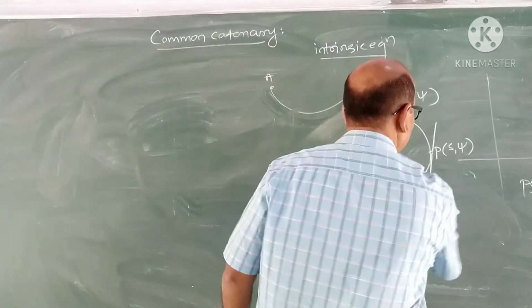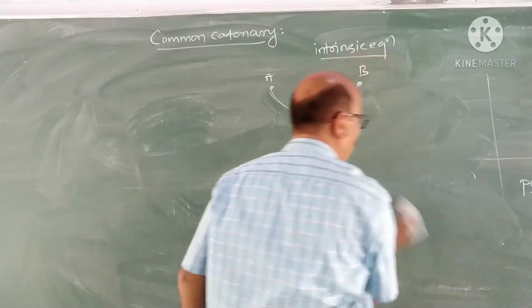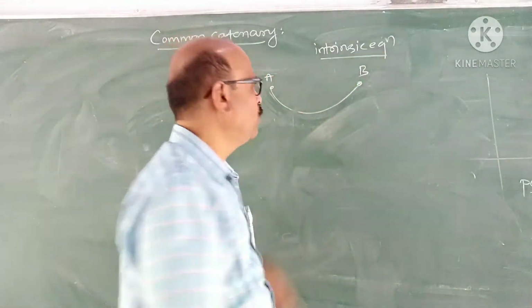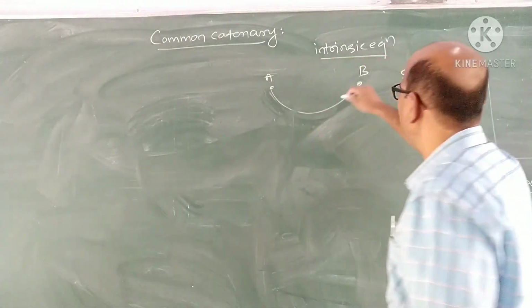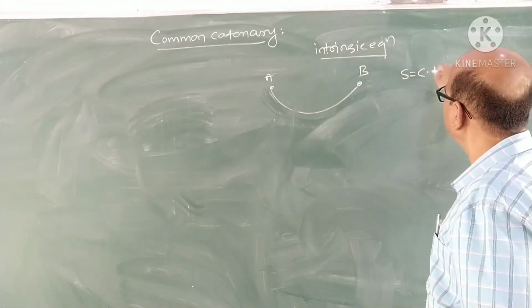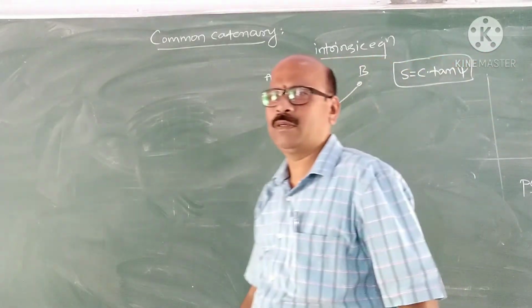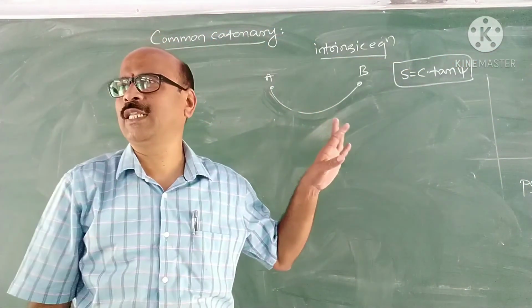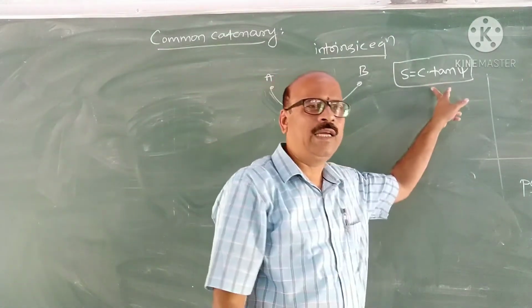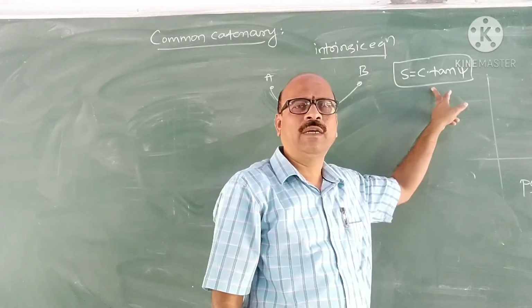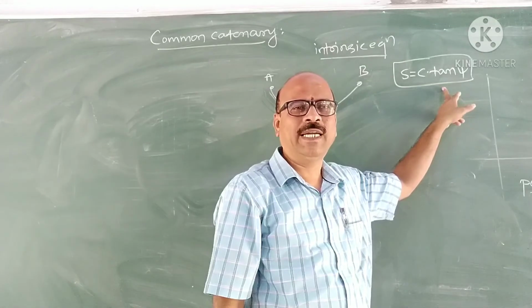Now we derive the intrinsic equation for this catenary, and we prove that the intrinsic equation of the catenary is s equal to c tan psi. In this topic only two derivations are there. First, derive the intrinsic equation of the catenary in the form s equal to c tan psi.